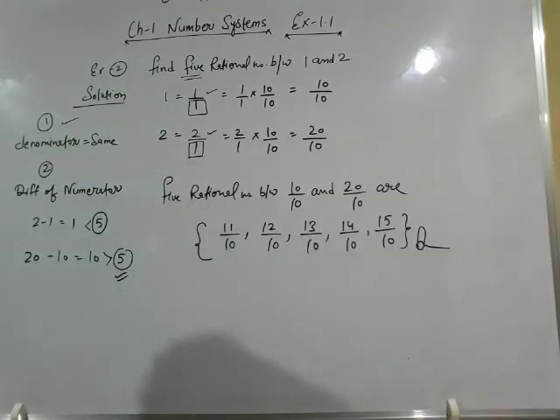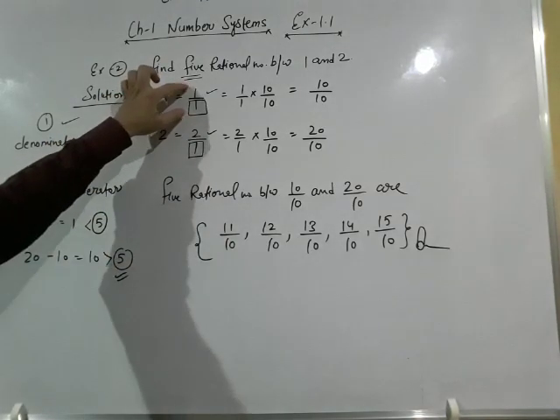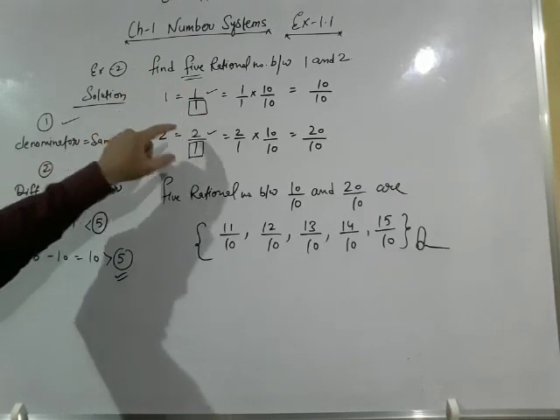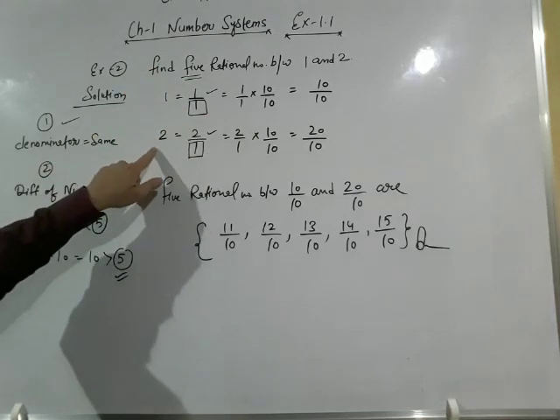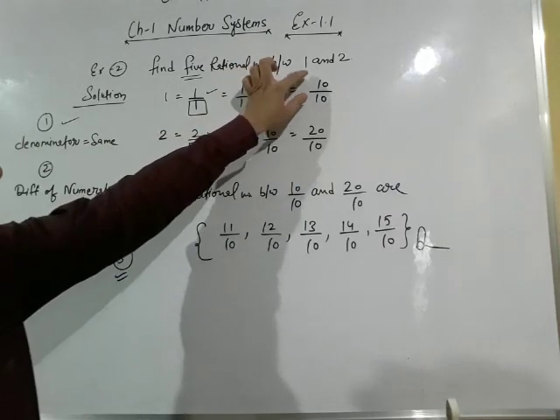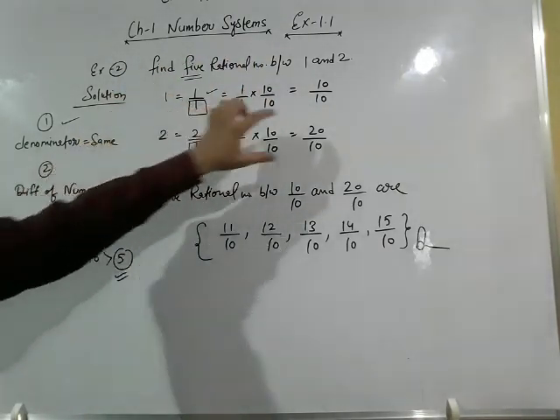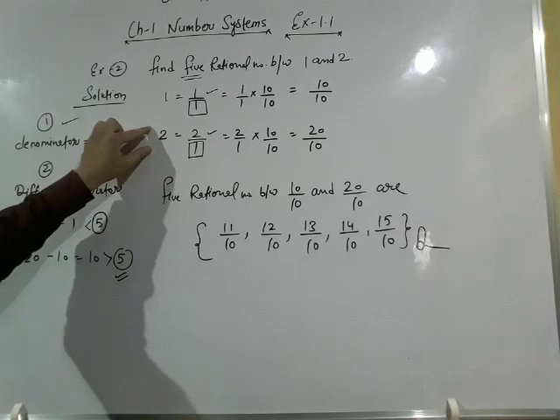That is the required answer, because 1 by 1 is the equivalent rational number of 1, and 2 by 1 is the equivalent rational number of 2. Similarly, 10 by 10 is an equivalent rational number of 1, and 20 by 10 is an equivalent rational number of 2.